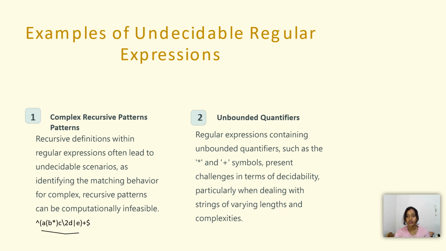And then the unbounded quantifiers. So the use of star or plus symbols will introduce ambiguity, particularly when dealing with strings of varying length and complexities.